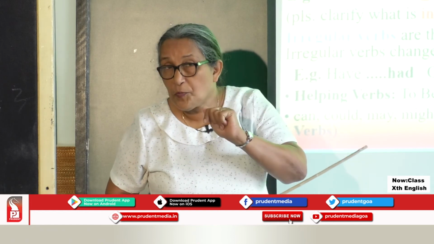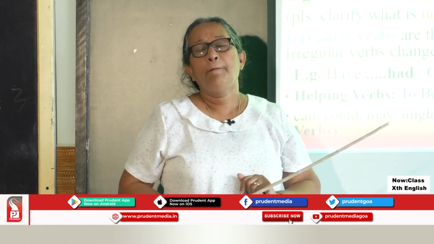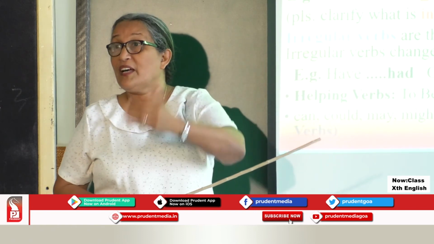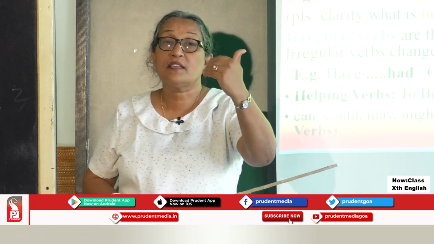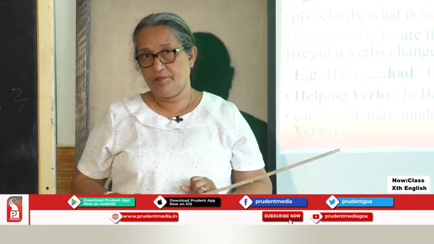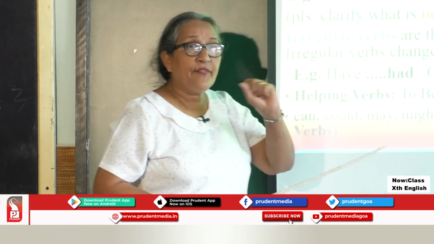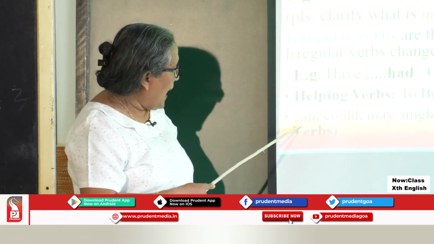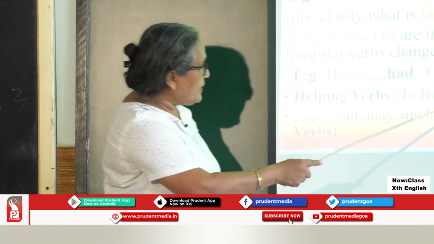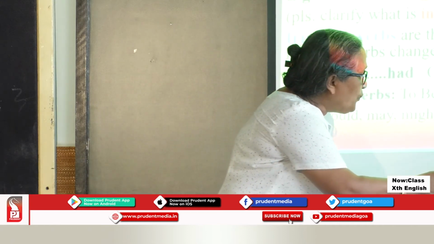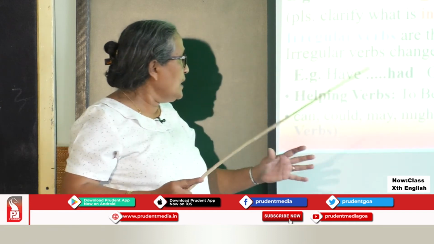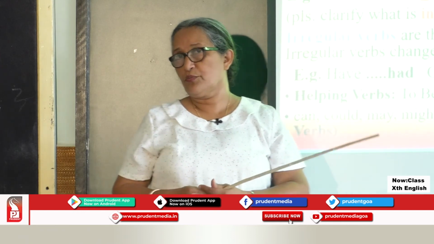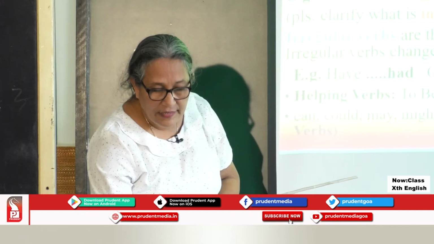We have reported speech connected with the topic of verbs. We have active and passive again connected because it is the part of the verb family. So having said that, children, these 9 modal verbs, can, could, may, might, must, shall, should, will, would, children, are used as helping verbs also. Let us move on now to the next slide.